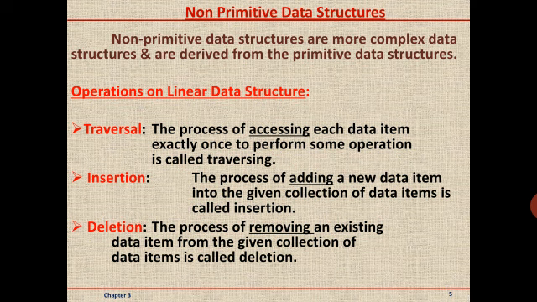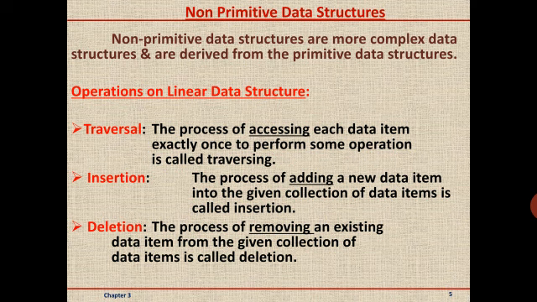First operation on a linear data structure is traversal. Traversal means the process of accessing each data item exactly once to perform some operation is known as traversing. Imagine we have a list of data items, and we need to access each item once. That procedure we call traversing.